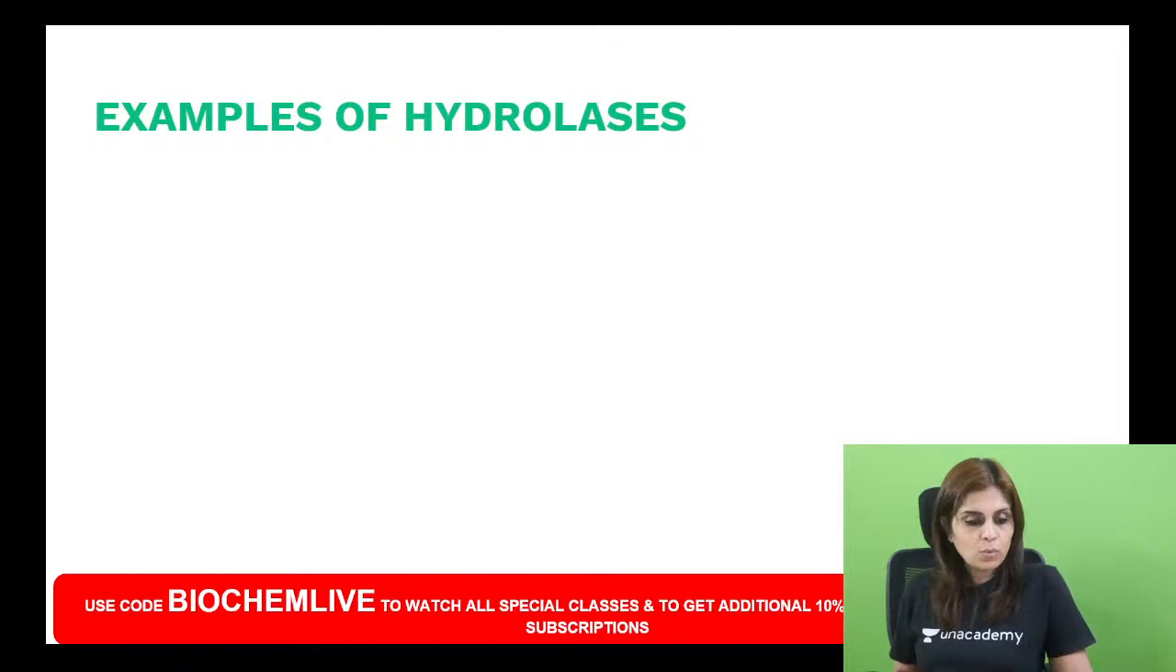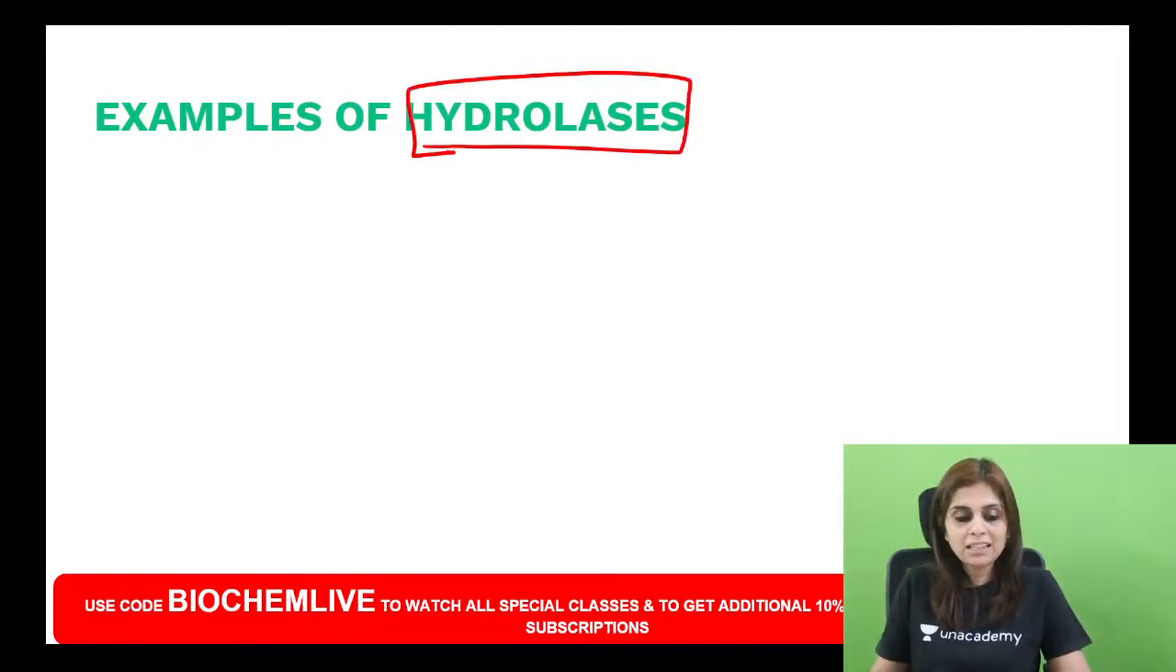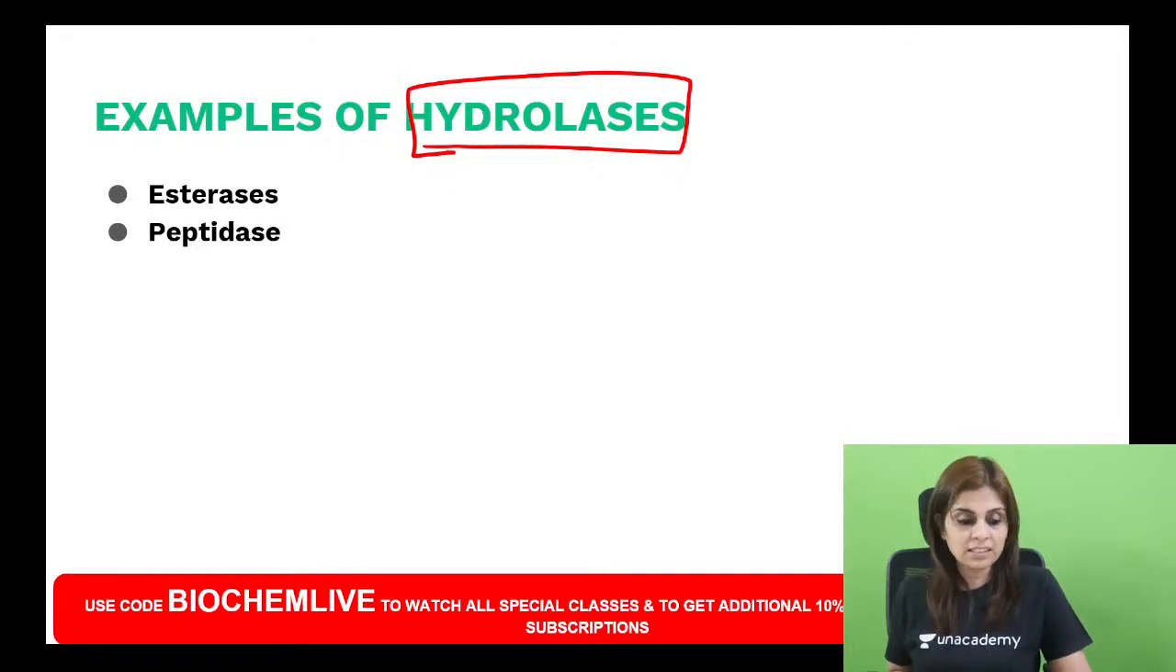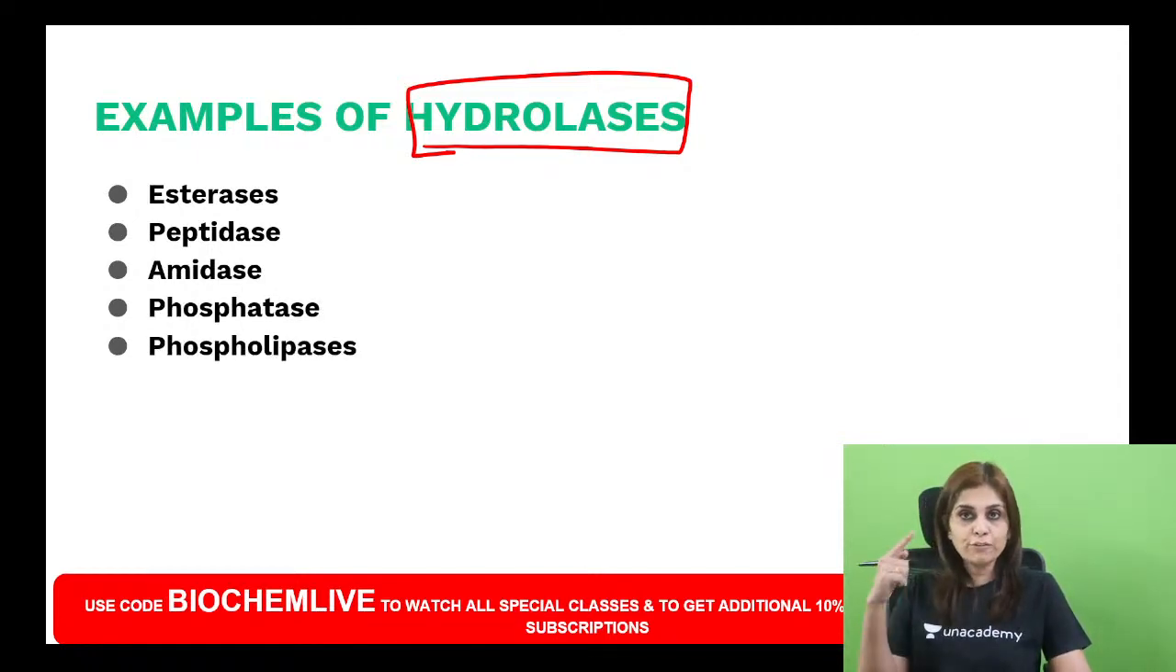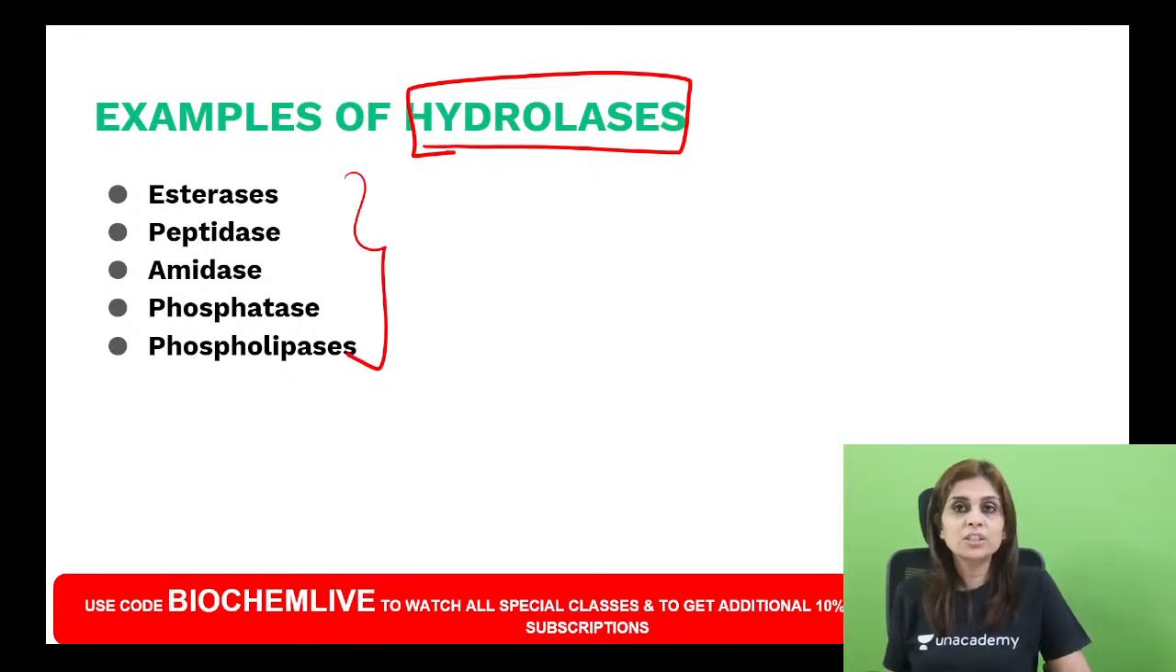Okay, so what are the examples of hydrolases? Hydrolases will be breaking these ester linkages or ether linkages which I told you about just now. Example for hydrolases will be esterases. And then breaking peptide linkage, you will call them peptidases, amidases, proteases. Phosphatases, phospholipases. So all these are ester linkages which are broken.